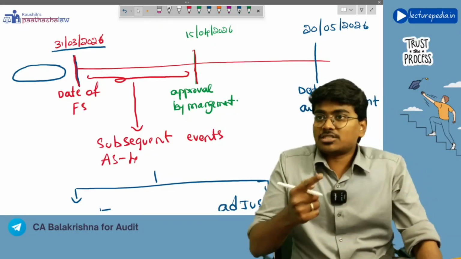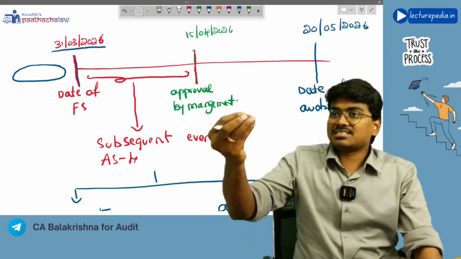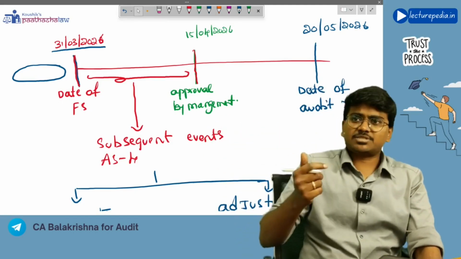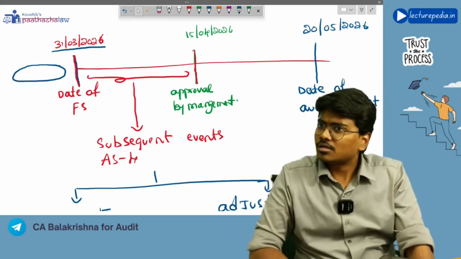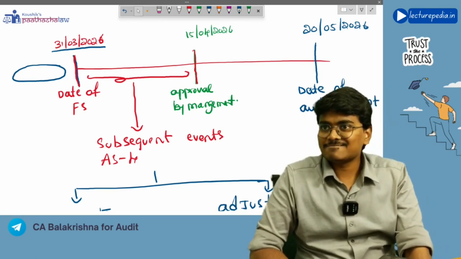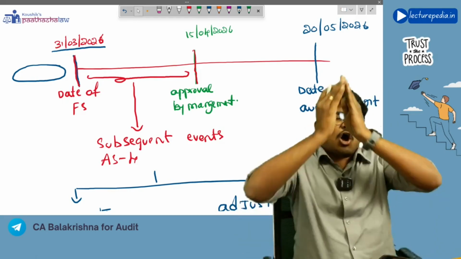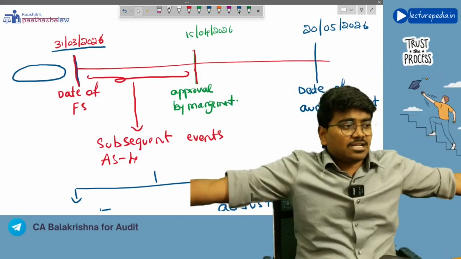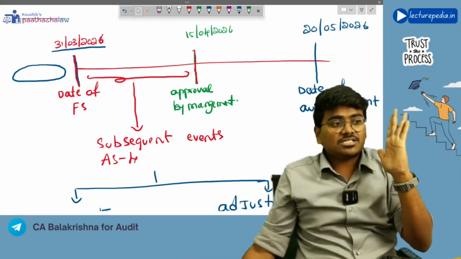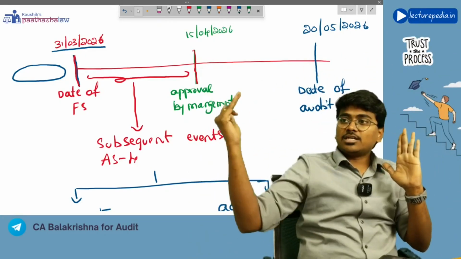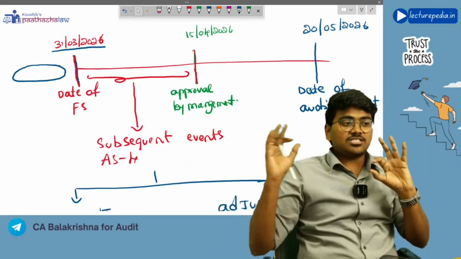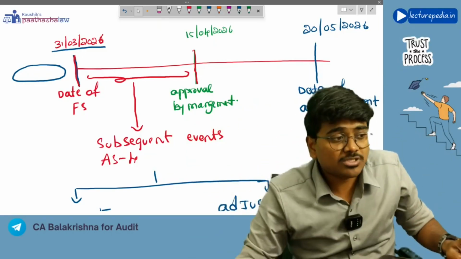Is that not a subsequent event? It is a subsequent event. See, all the events that occur between date of financial statements and date on which management has approved the financial statements will be subsequent events for the purpose of accounting standard.